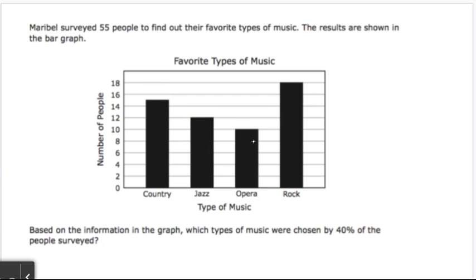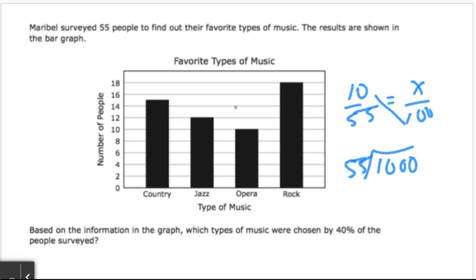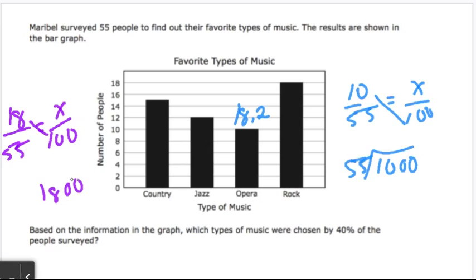Now let's do opera. Opera is equal to 10 out of 55. So we're going to set that up as x over 100 because it is some percentage out of 100%. Cross multiply to get 1,000 divided by 55. Approximately 18.2% of the people chose opera. And last but not least, rock. We have 18 out of 55 equals x over 100, cross multiply, 1,800 divided by 55 is about 33%.